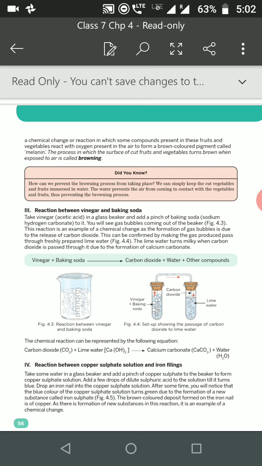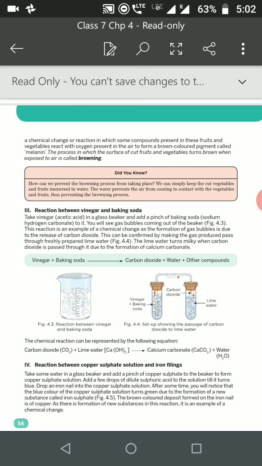What will we see? We will see that the lime water turns milky due to the formation of calcium carbonate. See, the reaction has been given. Vinegar plus baking soda gives rise to carbon dioxide, water and other compounds. When carbon dioxide is made to react with calcium hydroxide, calcium carbonate plus water will be formed.